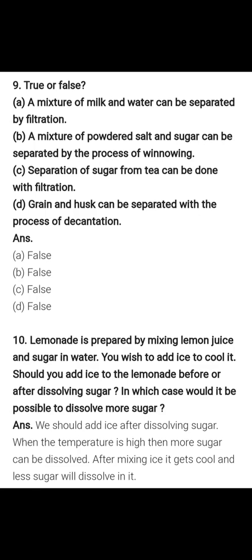We should add ice after dissolving sugar. When the temperature is high, more sugar can be dissolved. After mixing ice, it gets cool and less sugar will dissolve in it.